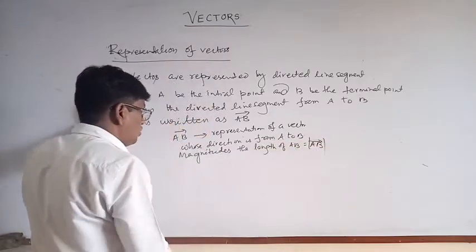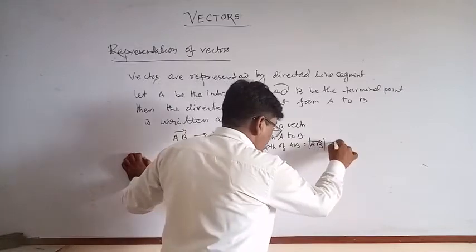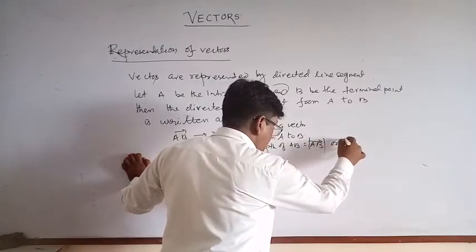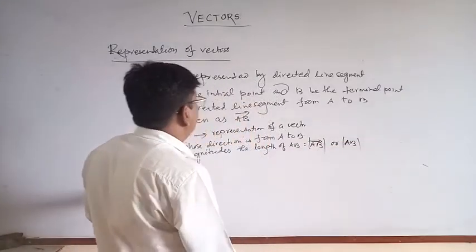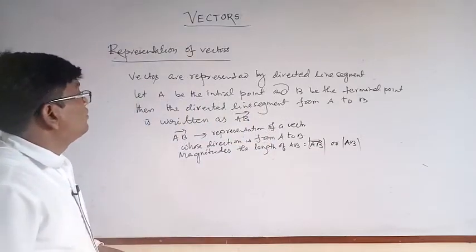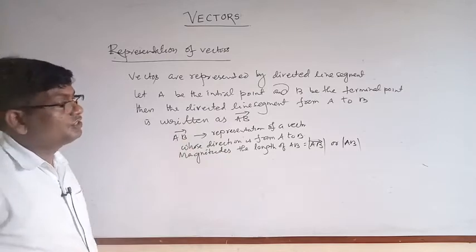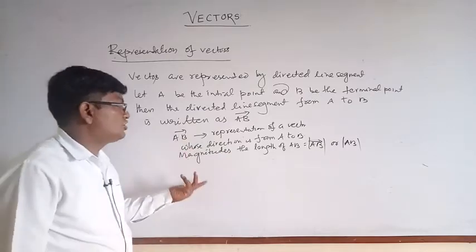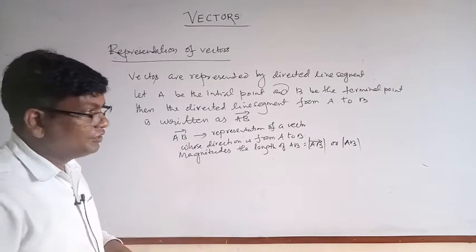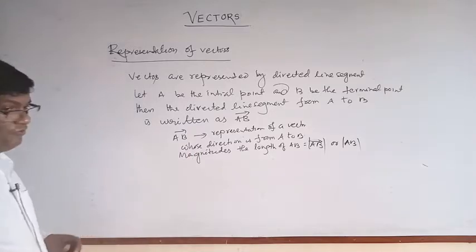This is magnitude, or simply AB, like this. Okay, so the vector quantity is having the direction as well as the length or magnitude. Now, types of vectors.